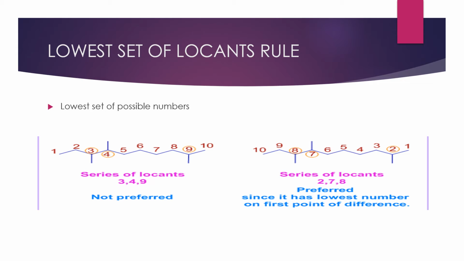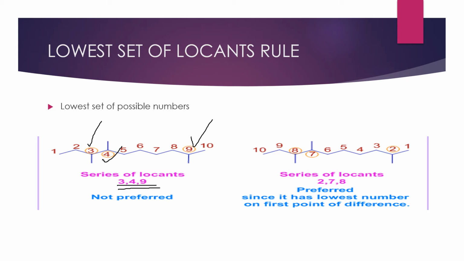Now here we have a compound containing a total of 10 carbons. In this one, I am not saying what our substituent name is. I just want to say if substituents are there. Substituents means there may be some functional groups or some alkyl groups, whatever. So here the third carbon is having a substituent, the fourth carbon is having, the ninth carbon is having. So altogether if you count these locants, least set of locants rules, we got 3, 4, 9.